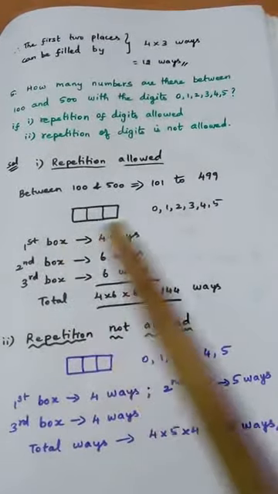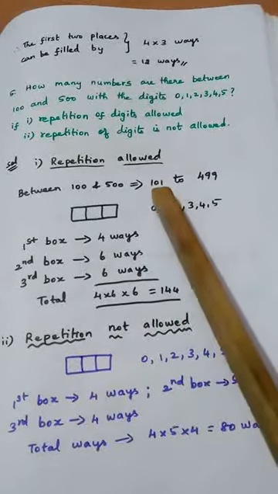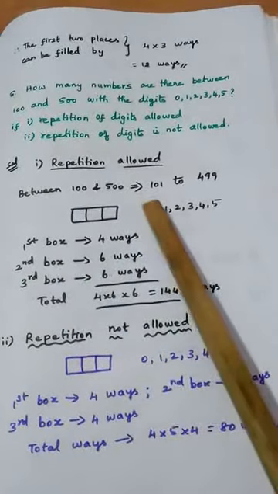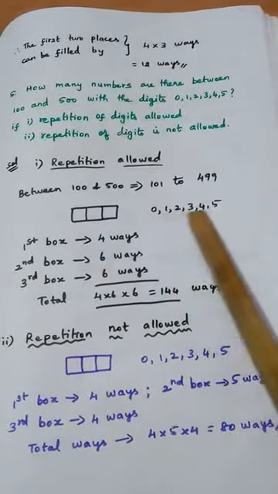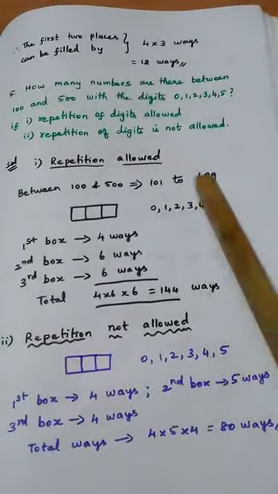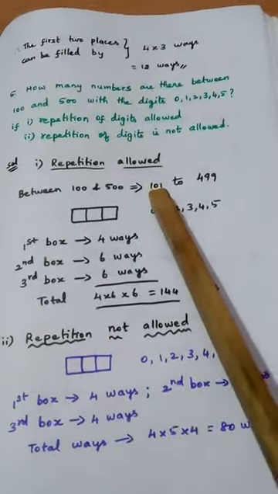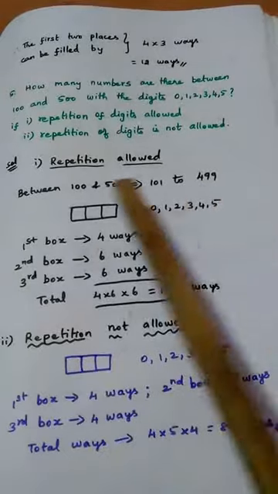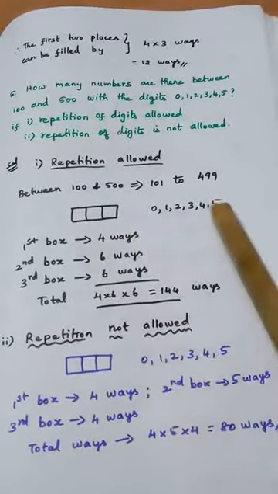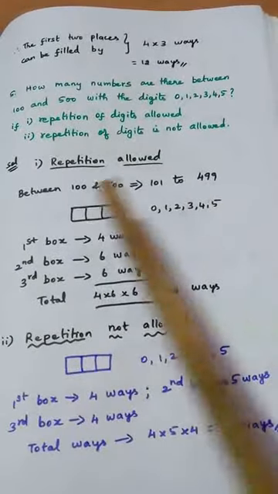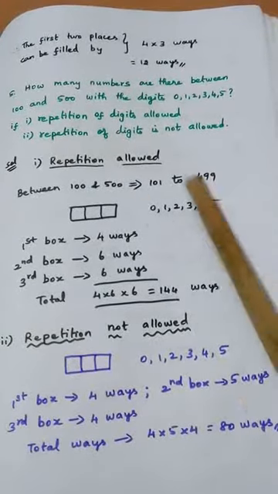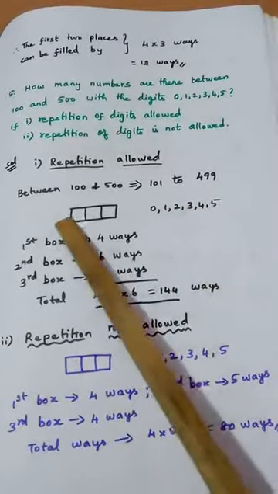Now see, first box, how many ways can I fill? I cannot use 0 in the first box because it will not be a 3 digit number. Remaining 5 numbers are available. But I cannot use 5 also, because the numbers should be only from 101 to 499. So the first number cannot be 5 because 500 will come. Why can 5 not come? Because we are having numbers only up to 499. So 5 cannot come, 0 cannot come. Only 1, 2, 3, 4 can come in the first box.